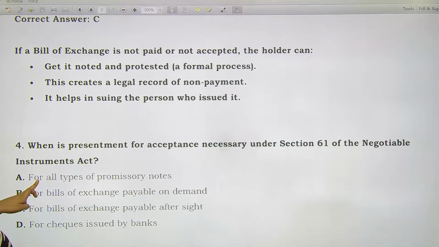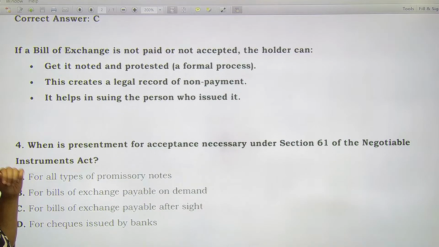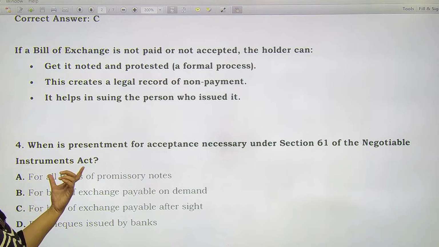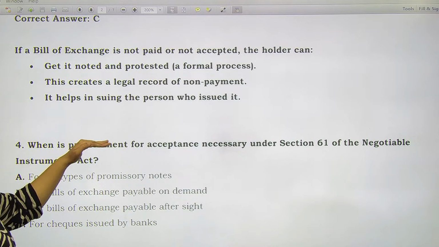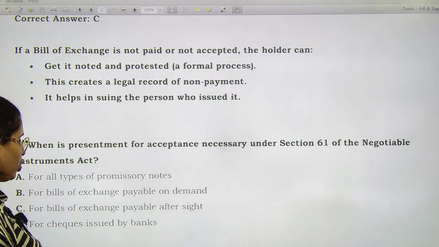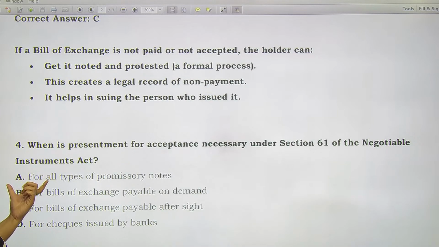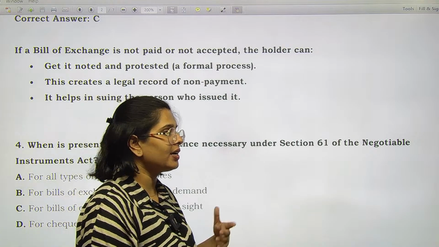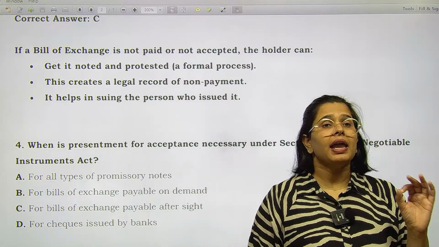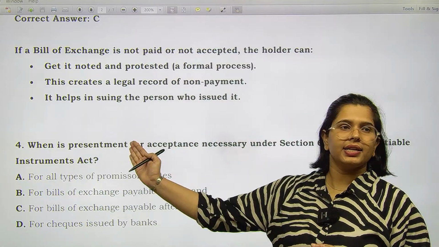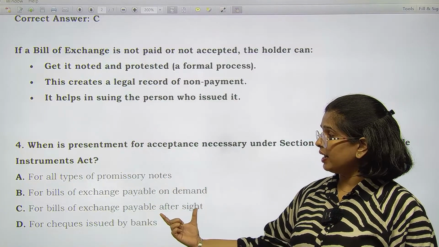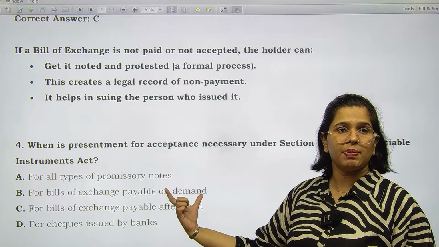Now next is, when is presentment for acceptance necessary under section 61 of the Negotiable Instrument Act? ठीक है, when is the presentment for acceptance necessary? Let us look at the options: for all types of promissory notes, for bills of exchange payable on demand, for bills of exchange payable after sight, for checks issued by banks, right? Checks already have a date mentioned, ठीक है. Next thing is, presentment for acceptance is in relation with when the bill of exchange is payable after sight.